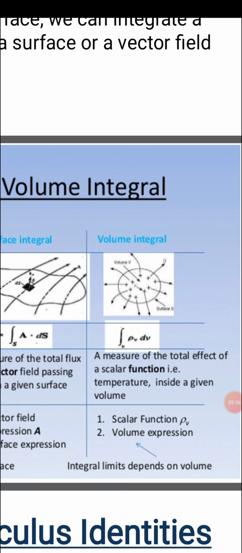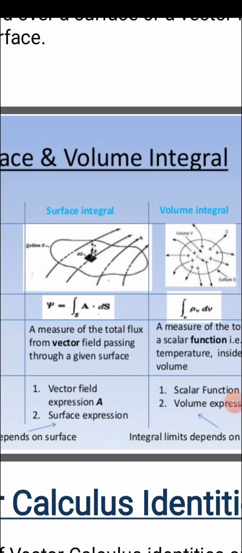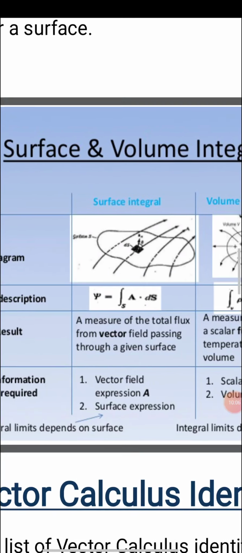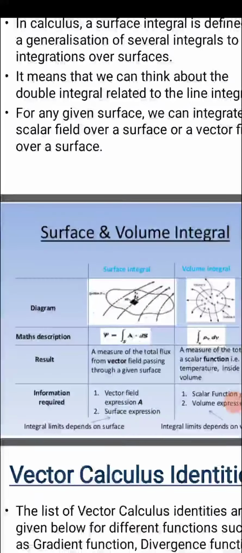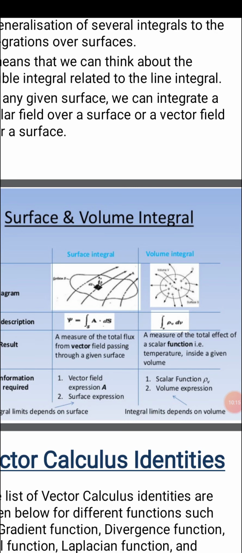So what you have to do is integrate this quantity three times. If we talk about the result of surface integrals, it is a measure of the total flux from the vector field passing through the given surface.